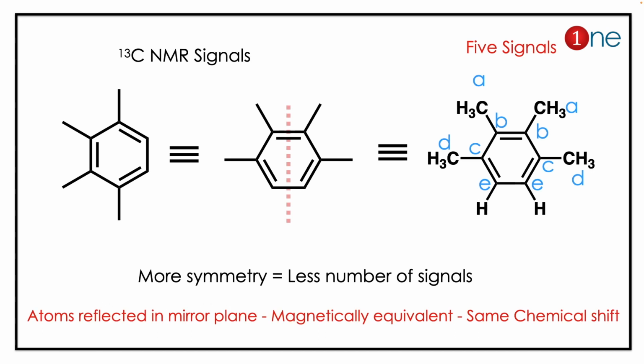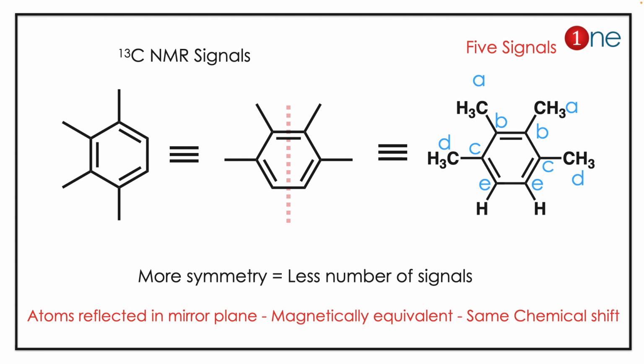Before finding the number of signals, you have to analyze any mirror plane or symmetrical elements present inside the molecule. If you look at it blindly, you might commit a mistake, but if you rotate it, you can find the compound has a mirror plane inside. The real fact is that more symmetrical means fewer signals. The reason is the atoms reflected in the mirror plane will be magnetically equivalent and have the same chemical shift.